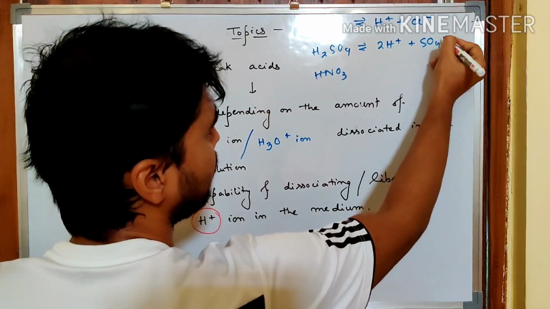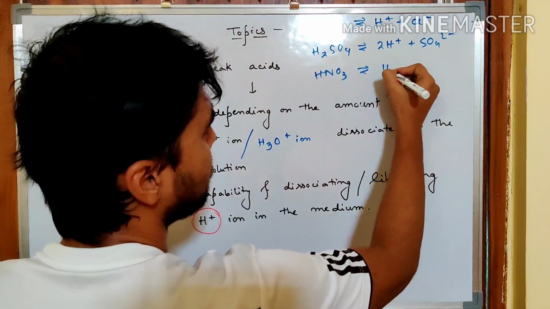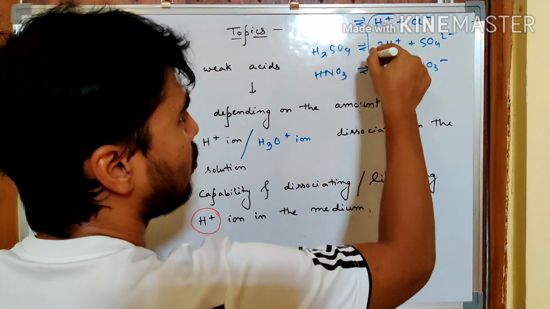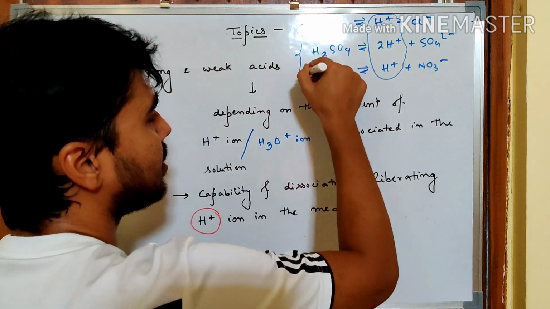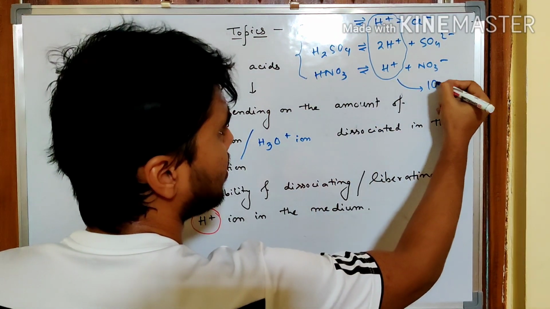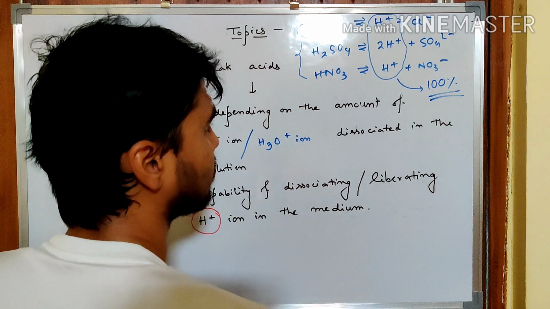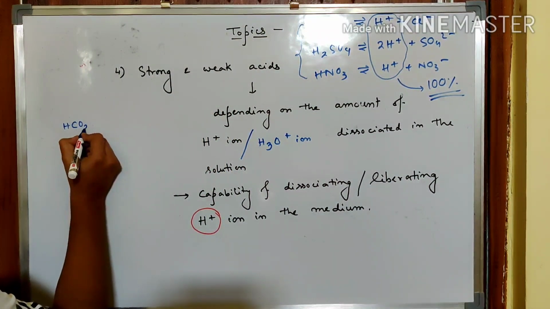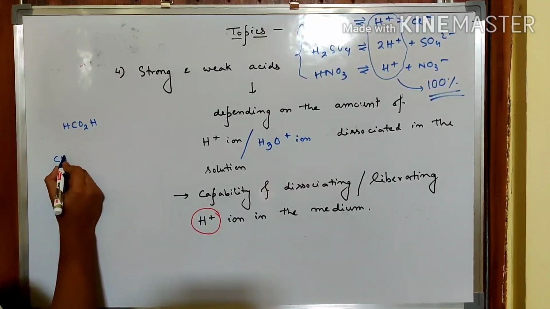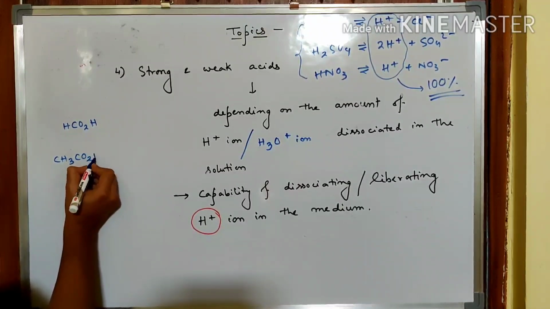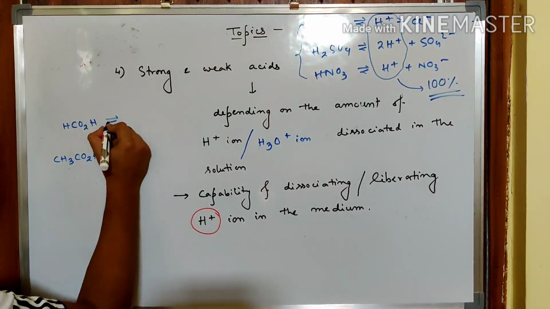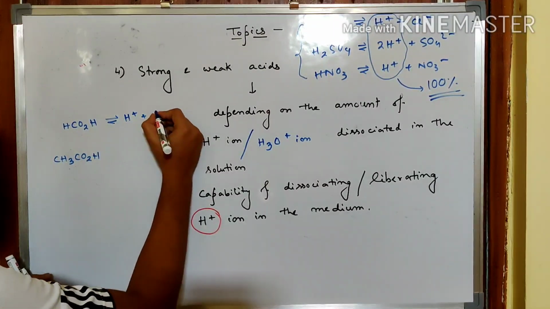There is no difference in the amount of H plus ions these can generate, this is 100% dissociation. While in case of formic acid, acetic acid, even HCl also, the dissociation is not complete.